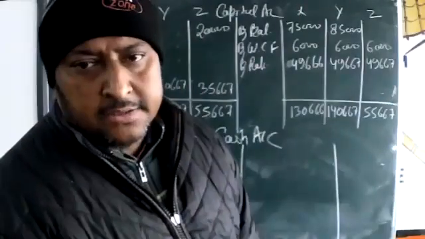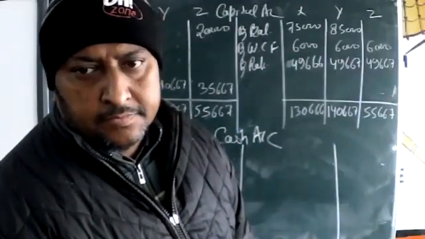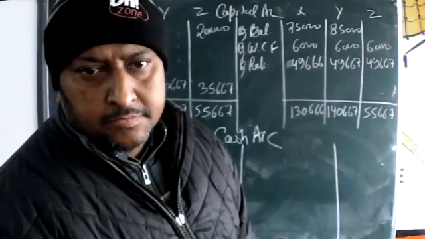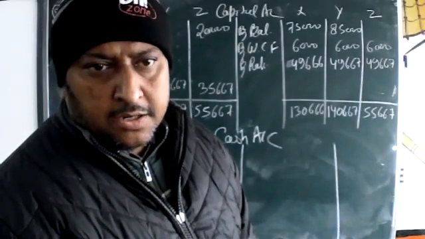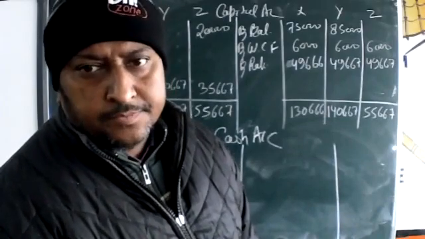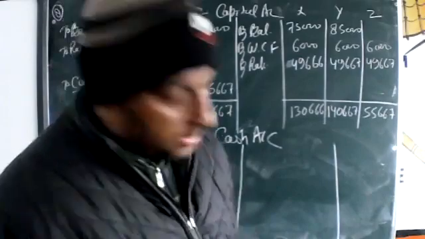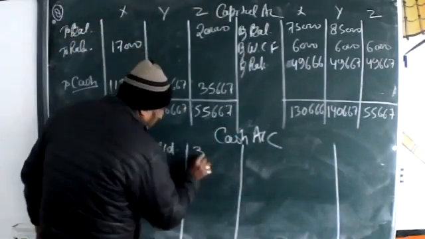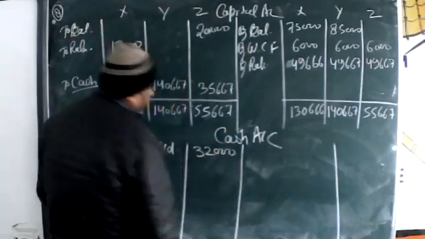What amount is given? Yes, sir. 32,000 bank. Here, 32,000. Okay.